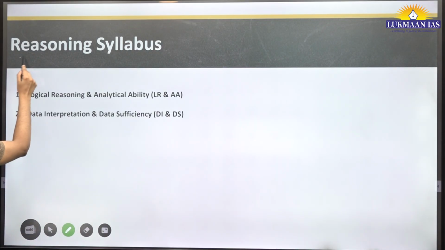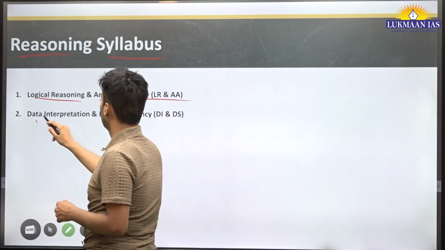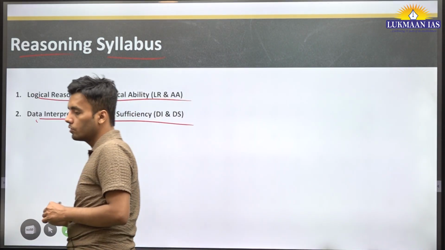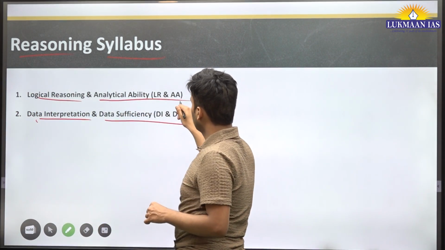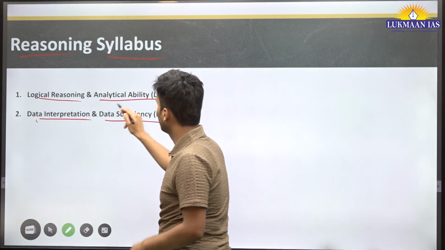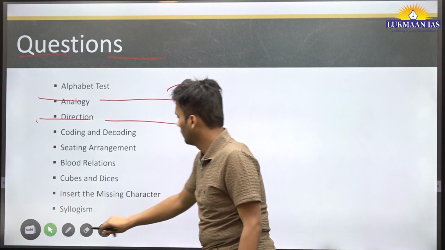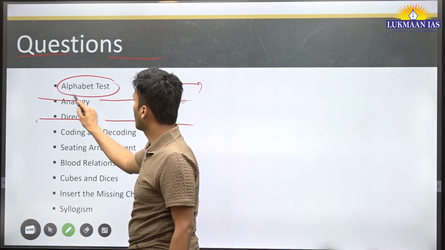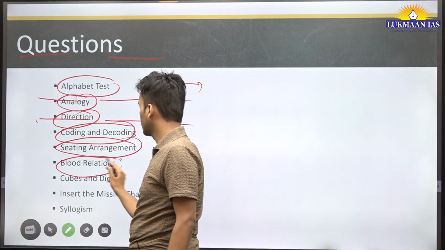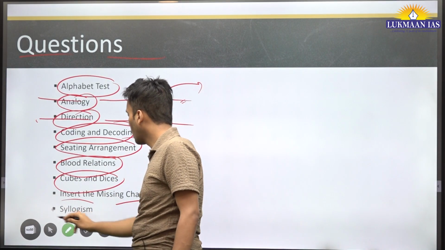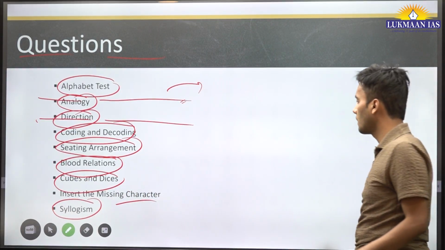Now let's move on to the reasoning syllabus. Logical reasoning and analytical ability, and data interpretation and data sufficiency. These are the two areas from where questions are asked in reasoning. So, first thing we need to see, in data interpretation and logical reasoning, we will be given some kind of patterns. Now let me show you. Now, these are some kinds of questions: alphabet test, analogy, direction, coding and decoding, sitting arrangement, blood relations, cubes and dices, insert the missing character, syllogism. These are the favorite topics from which the maximum number of questions are coming in recent CSAT papers.